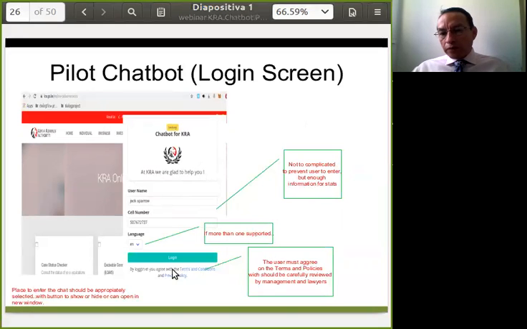We also have here a small section where the user agrees when he logs in to terms and policies that should also be carefully reviewed with the taxpayer, with the KRA attorneys, so that we can make sure that there are properly configured terms and conditions for the user when using this service.